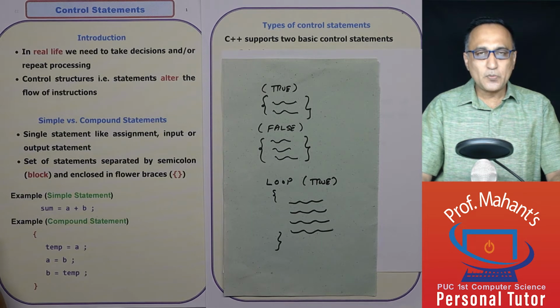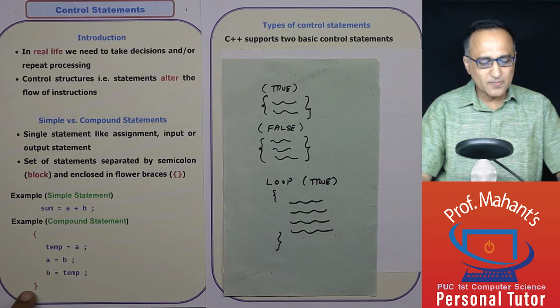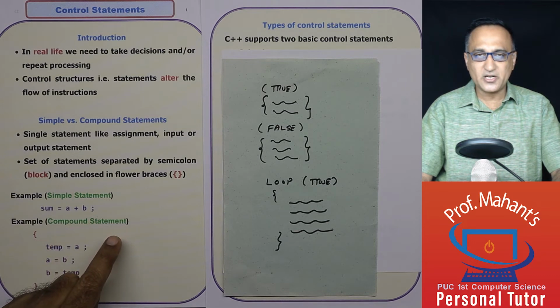Now it is possible that I want to do a number of instructions if a particular condition is true. So if I enclose them in curly brackets like this, I can have 0 or more statements in these brackets. So even 0 statements, 1 statement, 2 or 100 statements enclosed within curly brackets is known as a compound statement.